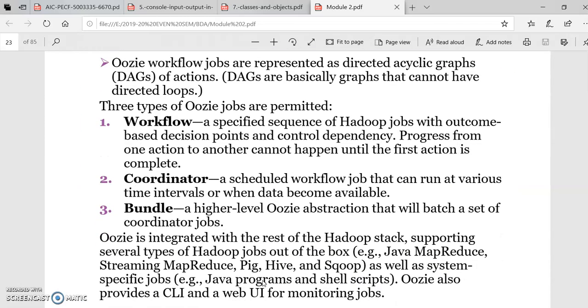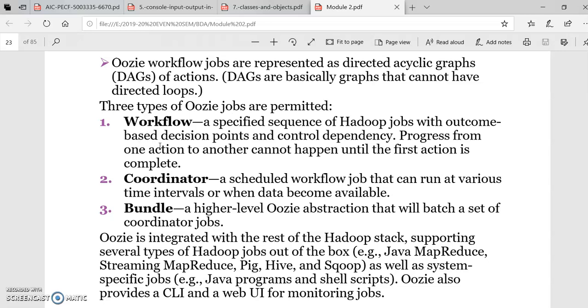There are three types of Oozie jobs. Usually we represent the jobs in an Oozie workflow as directed acyclic graphs, which basically cannot have cycles in their directions.